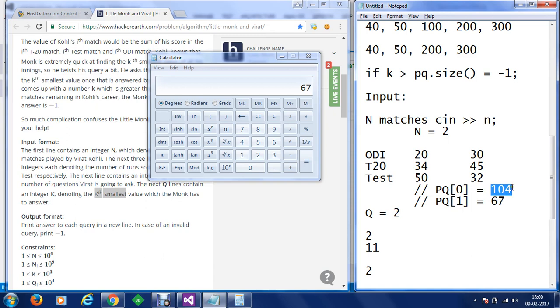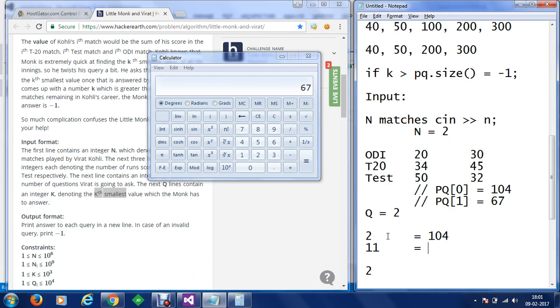And if we change the comparison property to greater, then top will be pointing to 67 and this will be pointing to 104. So the second smallest will be 104. So once we go for the second smallest, we are going to get the answer as 104.